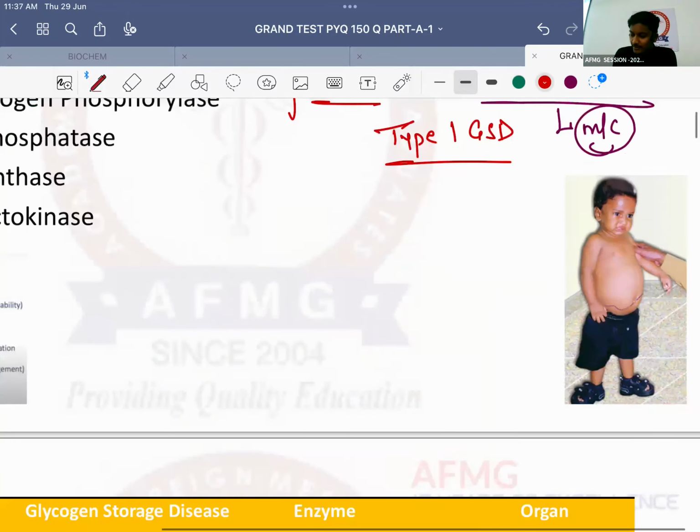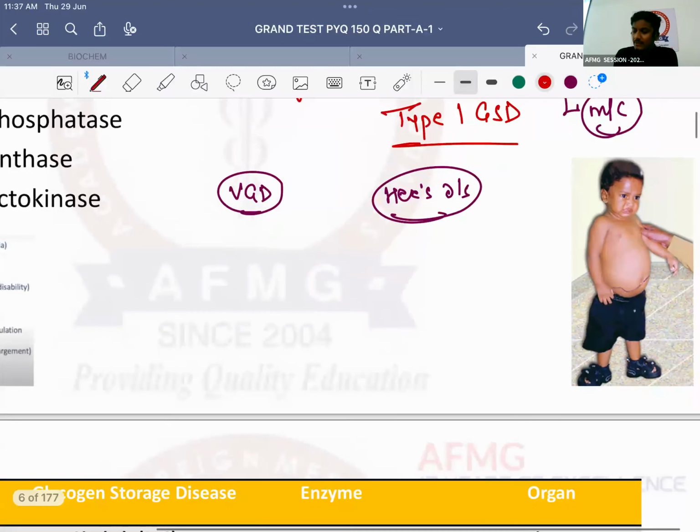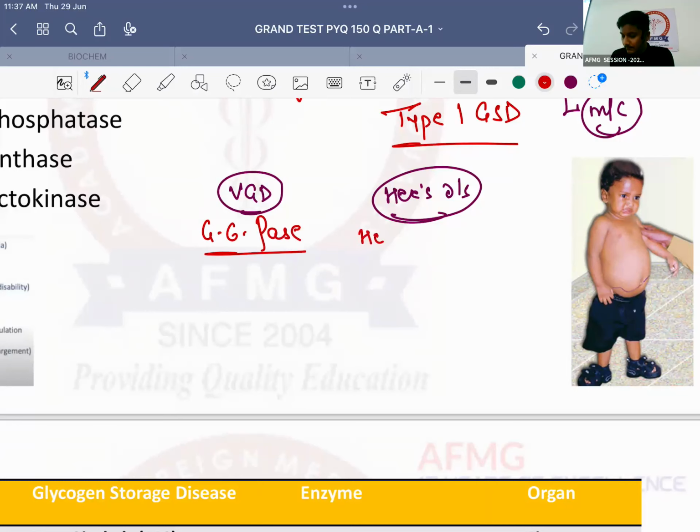In which condition is it mild then? Anybody? Von Gierke's disease, and type 6 is known as Hers disease. What is the enzyme deficiency in von Gierke's? Glucose 6 phosphatase. Whereas what is the enzyme deficiency in Hers? Hepatic glycogen phosphorylase. Okay, that is important.